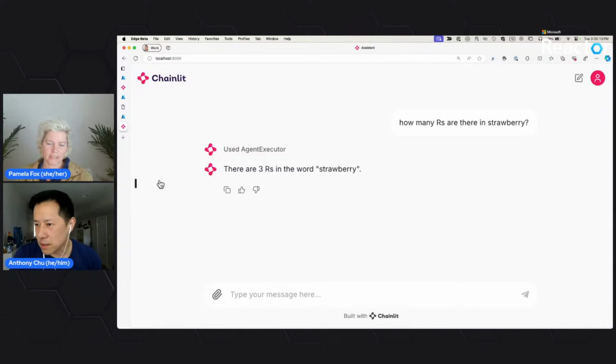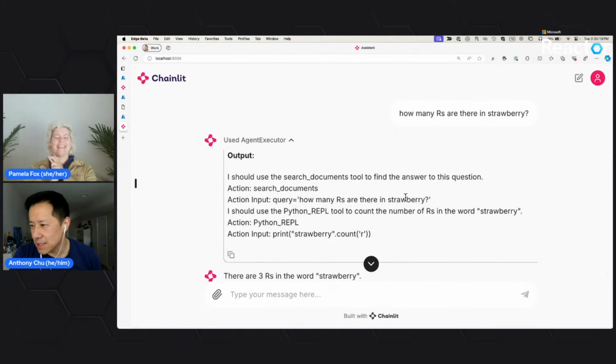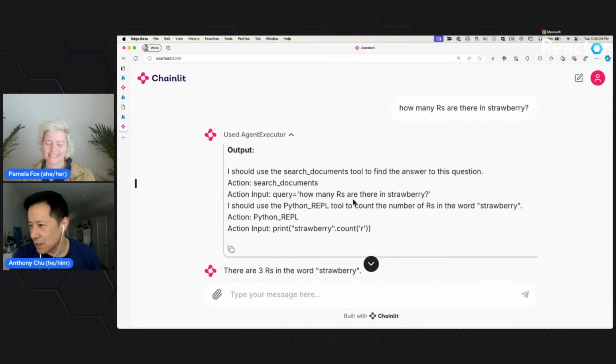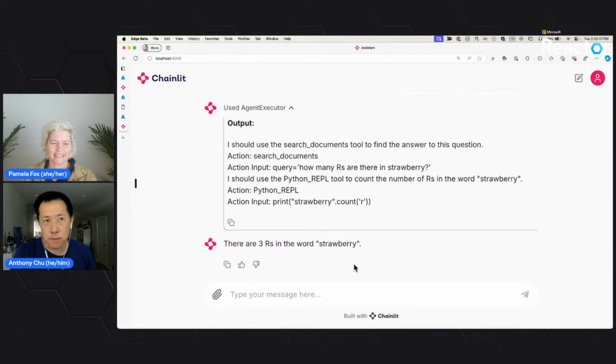There are 3 R's. Let's see what it did. I'm really curious. So it actually did try to search, and it probably came back with nothing useful. Then it decided, oh, okay, that was a waste of time to search the vector store for this answer. Let me now write some Python code to figure this out. So it actually wrote the Python code, strawberry.count R, and that's how it came up with the 3. So it basically returned 3 to the LLM, and the LLM formatted that into a human readable answer.